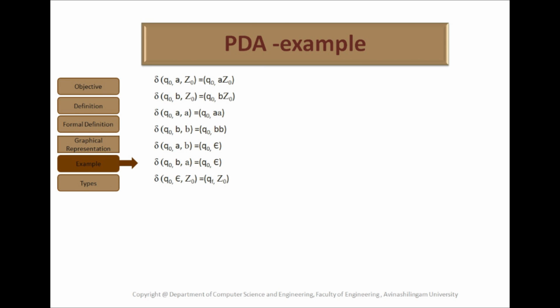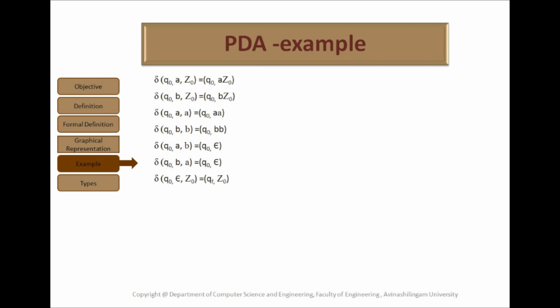All these moves go to the same state itself. Finally, delta of q0, empty, Z0 is equal to qf, Z0, where qf is the final state. So the push down automata for this has been shown here.